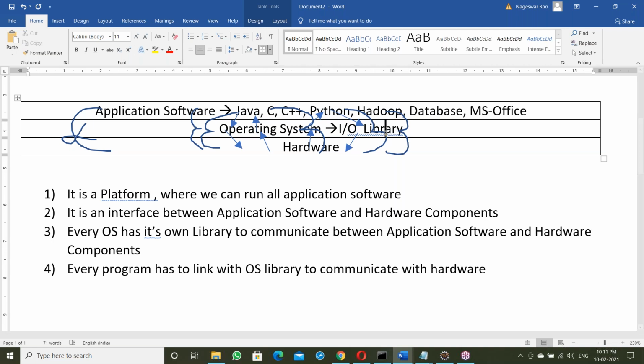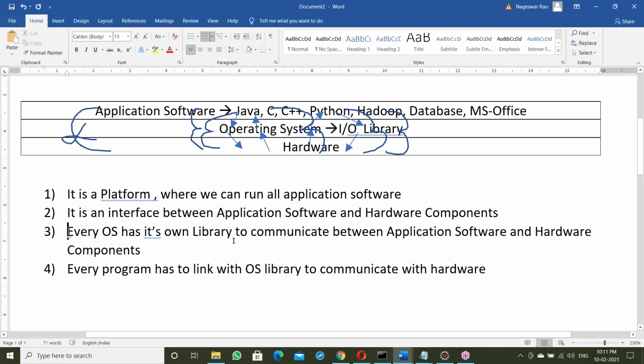Every OS has its own library. That library contains input output functions to communicate with hardware components. Okay, that is about the library here.